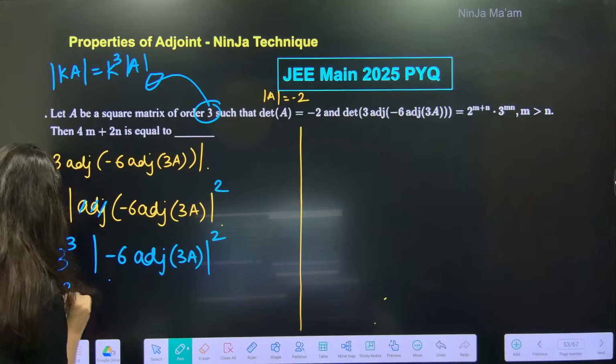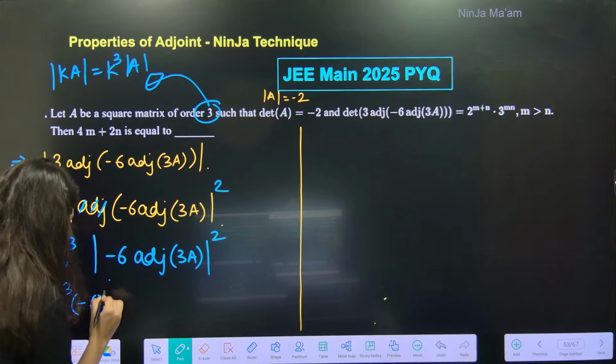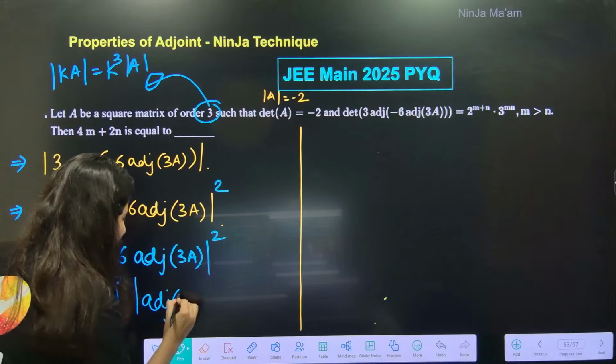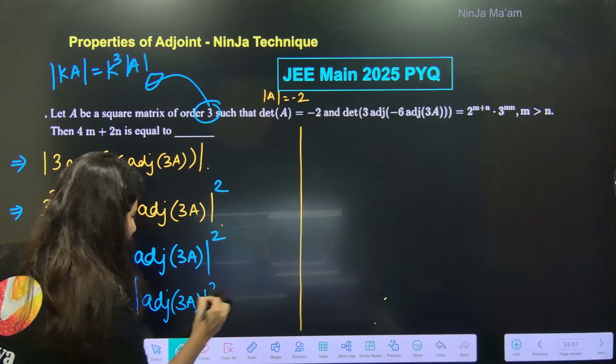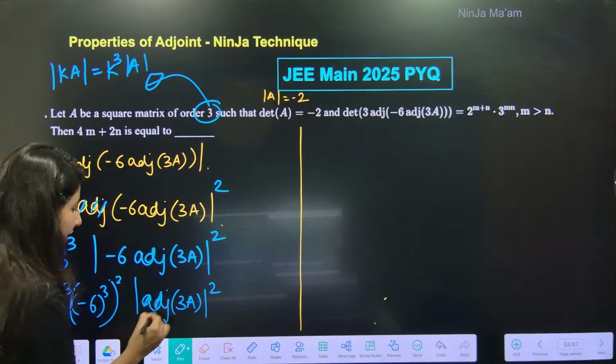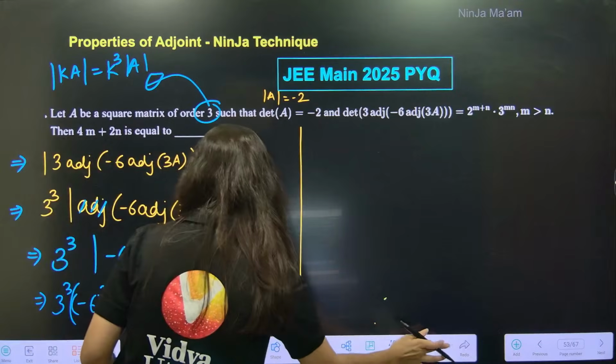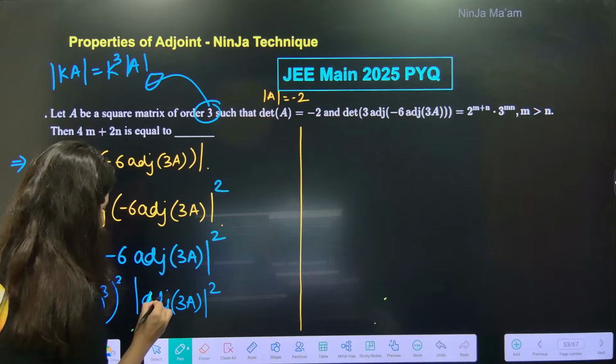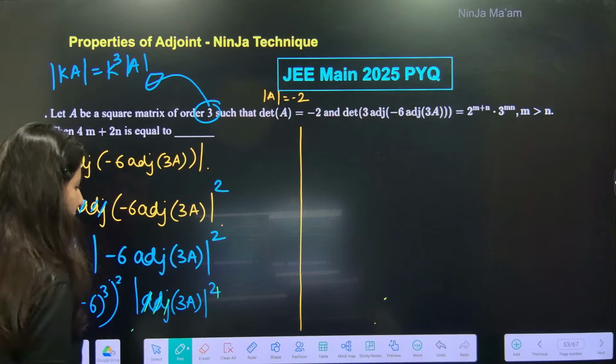So 3 cube, -6 cube, but square is also there, and adjoint of 3A. Now remove adjoint, ninja technique, apply square. So it will be power 4.